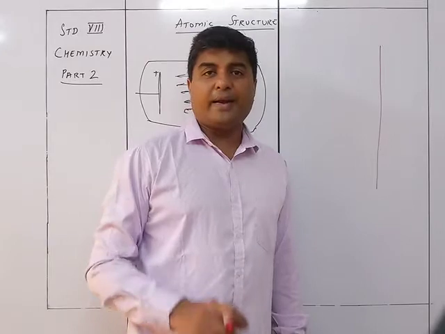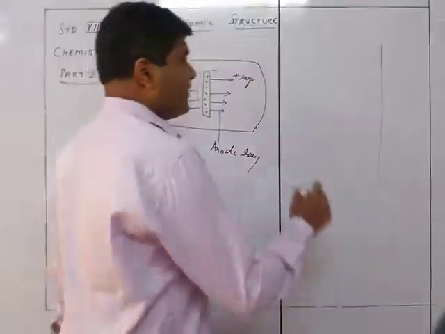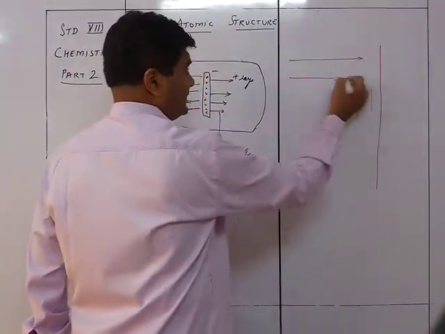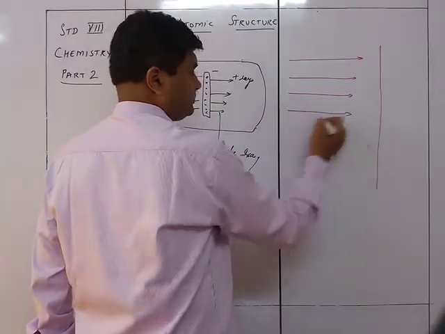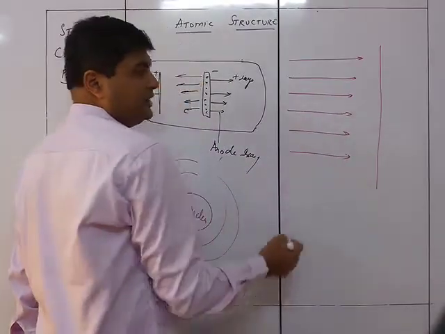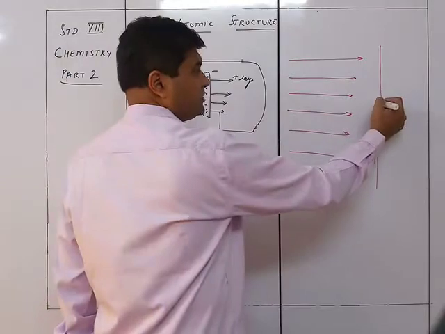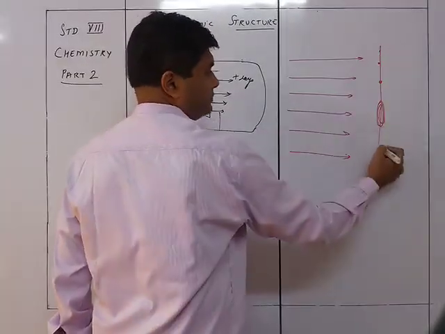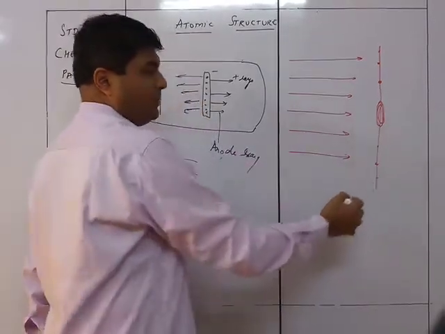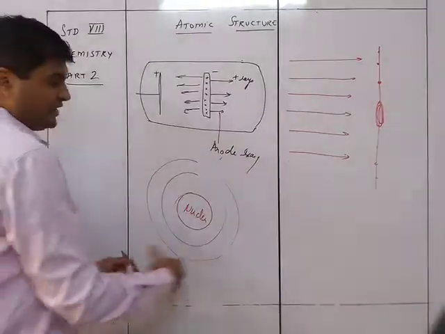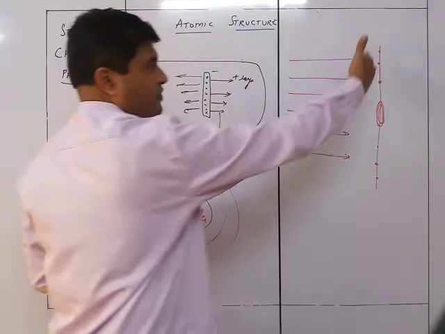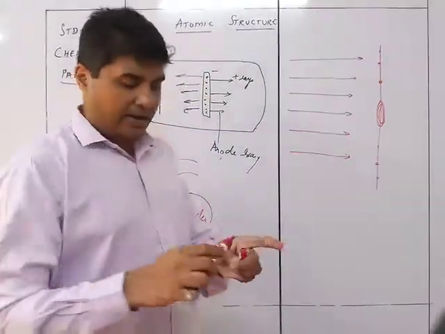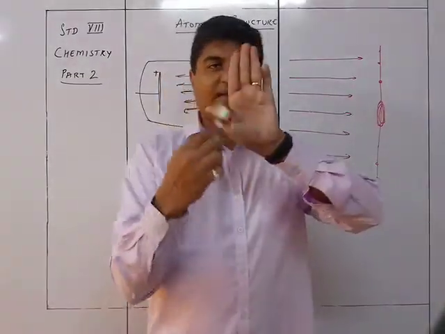Now, alpha particles are positively charged. So they took alpha particles and made them pass through like this. These are the alpha particles. Suppose this nucleus is right over here, and there are electrons over here and here and here. These are electrons. Why? Because if I see from here, I can see this as a straight line. This is how you see this over here.